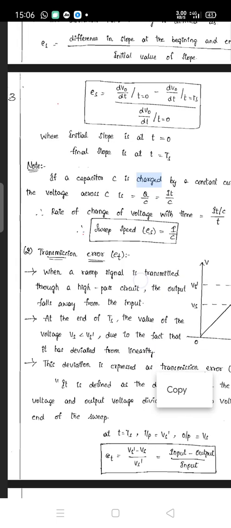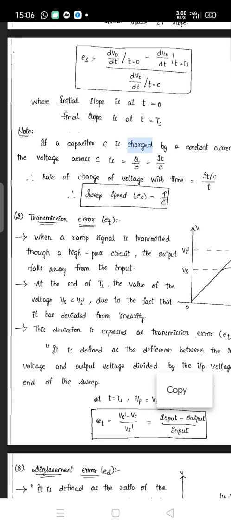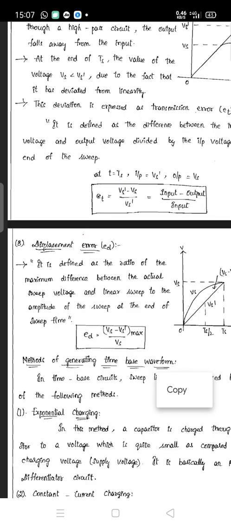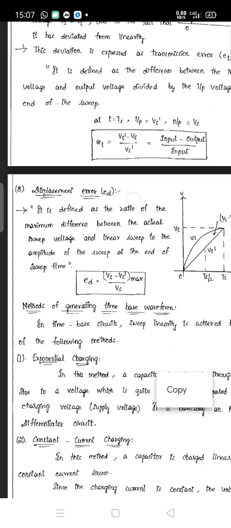That is again given by the formula Vs' minus Vs divided by Vs', that is input minus output upon input. And the displacement error is given by Ed equal to Vs minus Vs' maximum, divided by Vs. Now, this is not included in the syllabus, so I only read this article on the types of errors. Now we have to study the methods of generating the time-base waveform.